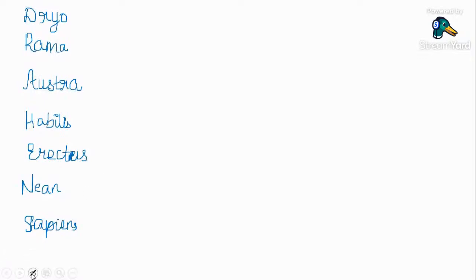Ramapithecus and Dryopithecus evolved 15 million years ago. Australopithecus, 2 million years ago.